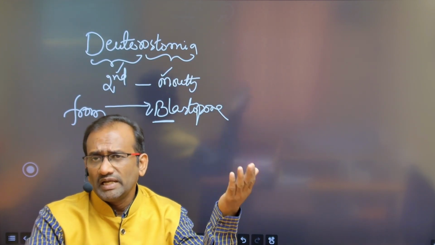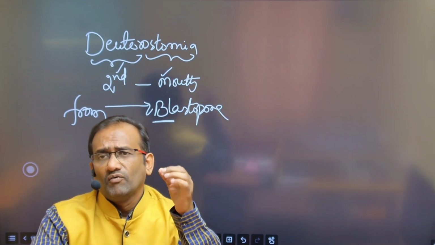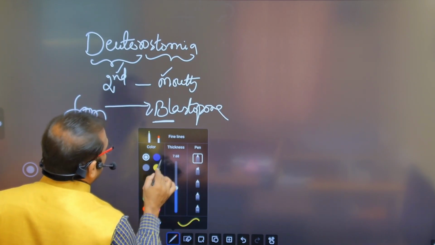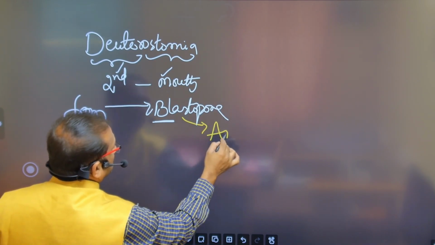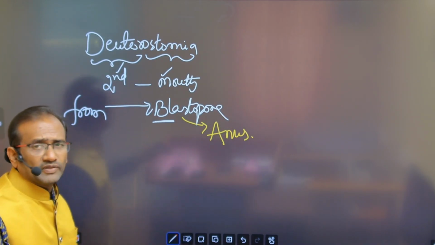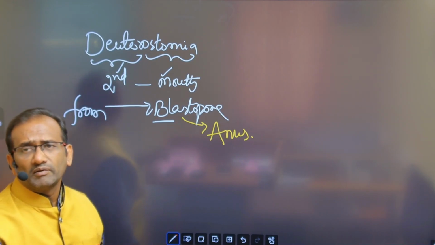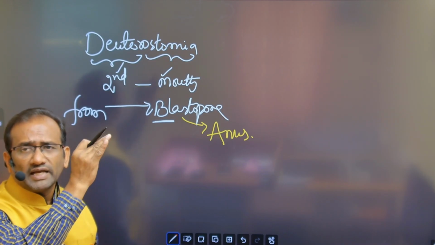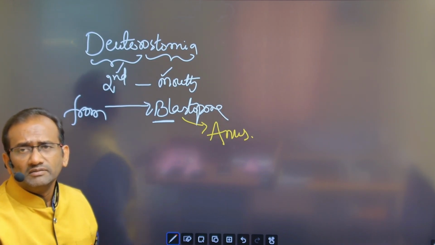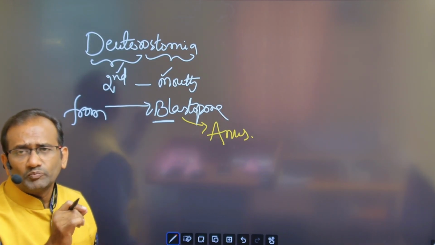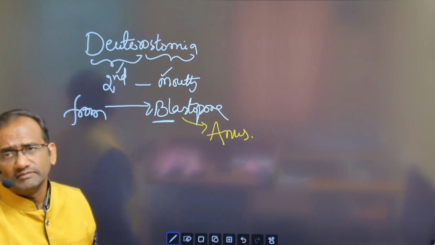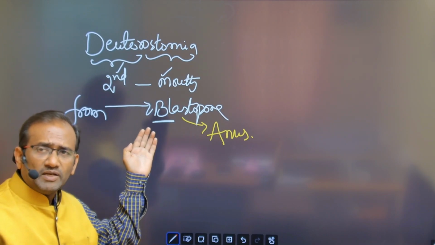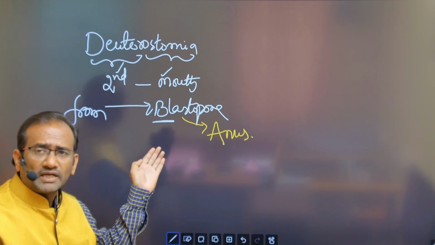Second-time mouth creation means, what is created first? The blastopore converts into anus, not the mouth. The mouth is prepared the second time, on the opposite side of the blastopore, the back side.